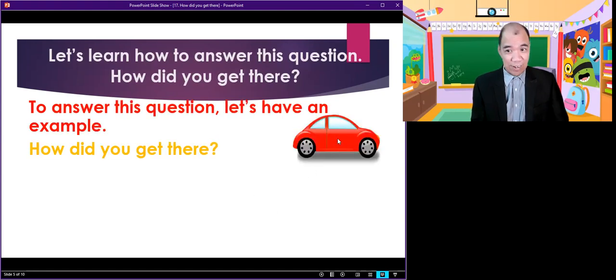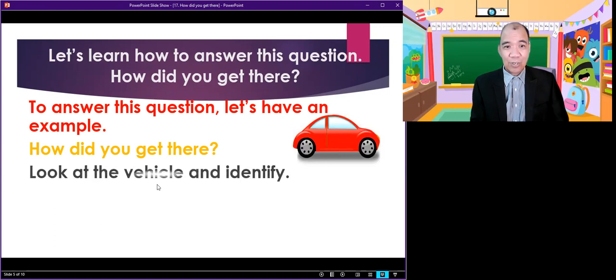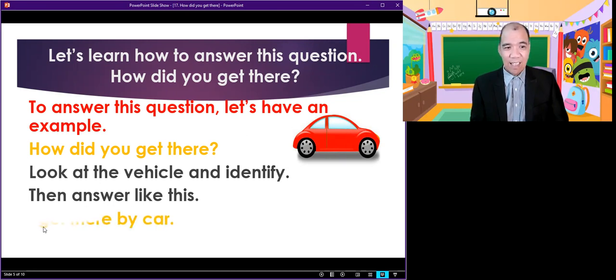So you have here a car, okay? So you look at this and then identify it. Because it is a car, then answer like this: I get there by car. So you just repeat this one. "You" is answered by "I." And then "get." And then "there." And then this one is "by car."